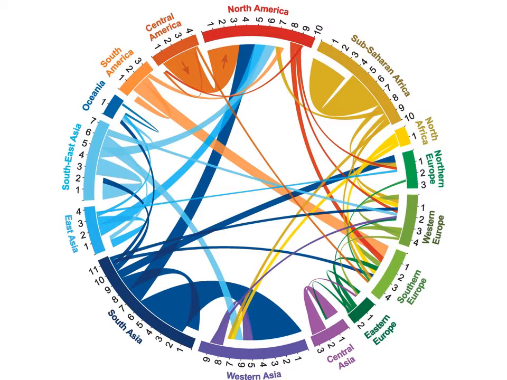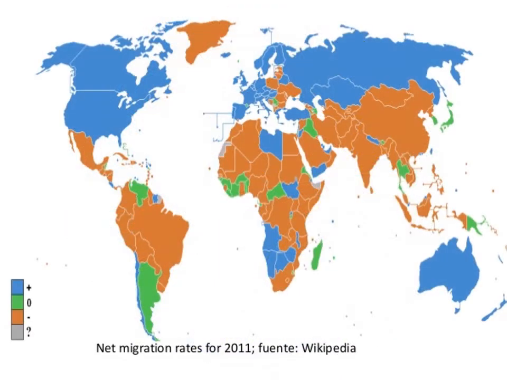Here we can see the most common migration flows of the planet, how they especially go from Asia, which is the most populated area, to other parts of Asia, or to North America, Europe, and so on. Then from Africa, they go especially to the south of Europe, because it's closer. And from South America, they go to the south of Europe, especially to Spain, of course, for the similarities in language, culture, and here we can see the net migration rates.